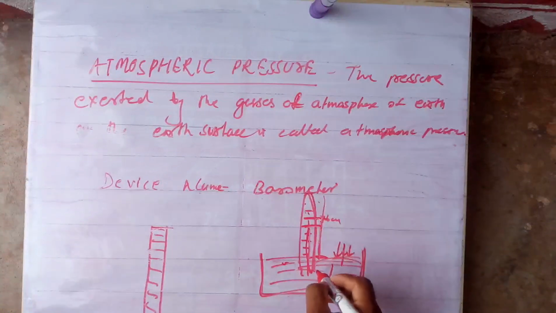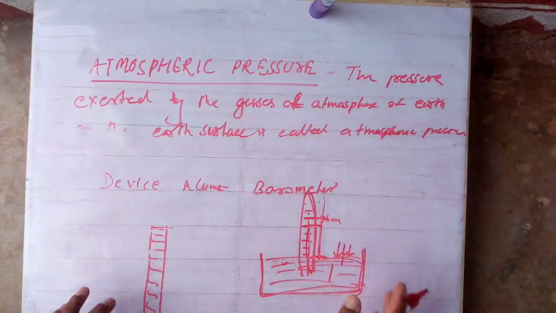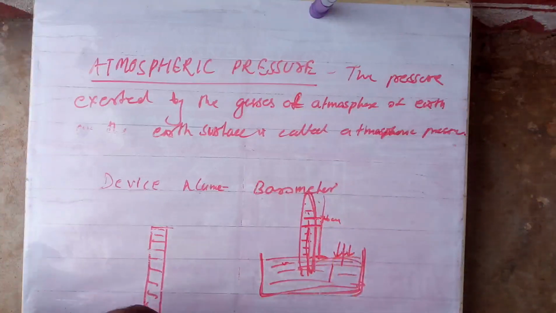As pressure increases, the mercury level increases. As pressure decreases, the mercury level decreases. From that, we can measure the atmospheric pressure. Are you clear? Now some applications of this atmospheric pressure.